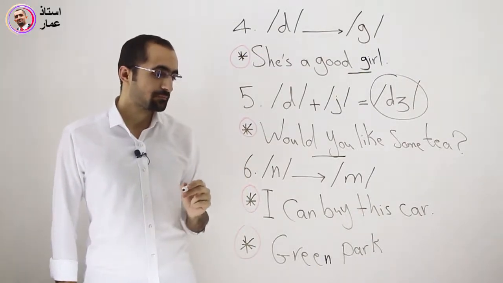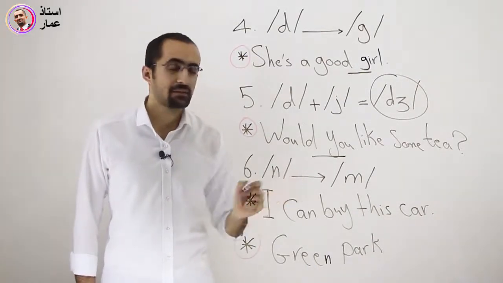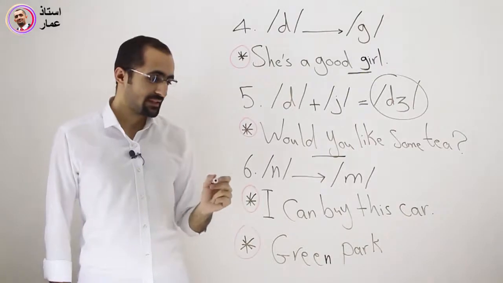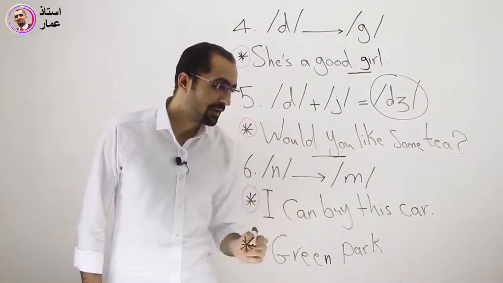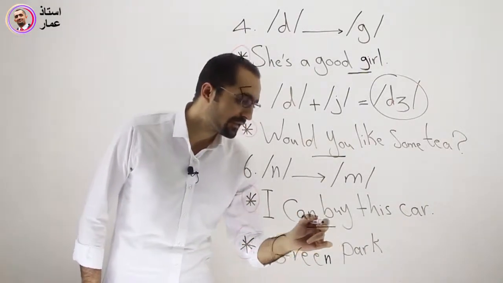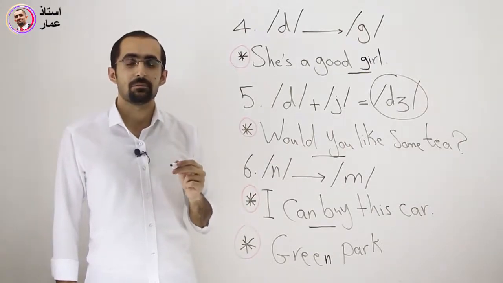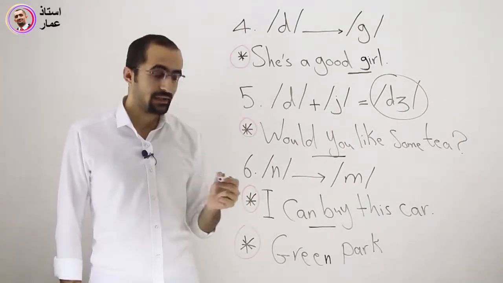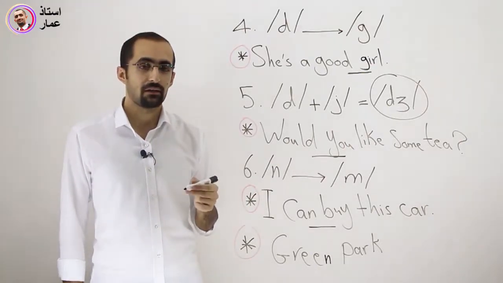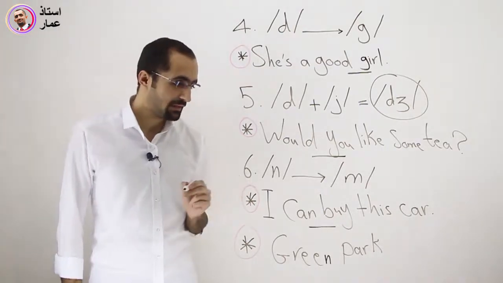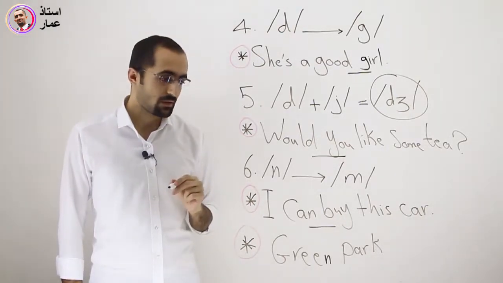Number 6. The N sound becomes M sound. For example, I can buy this car. Again, I can buy this car becomes I can buy this car. Again, I can buy this car.